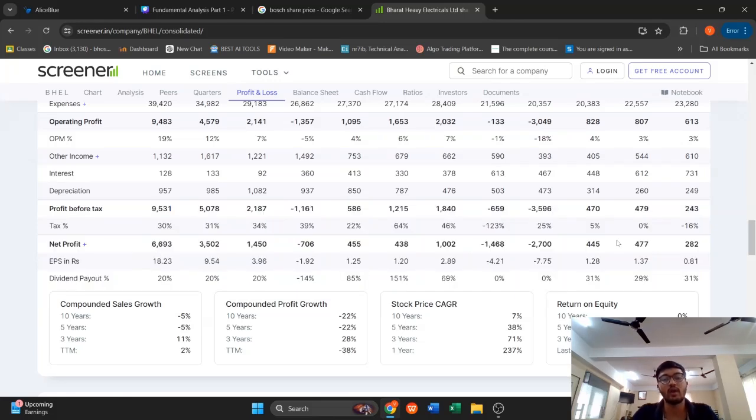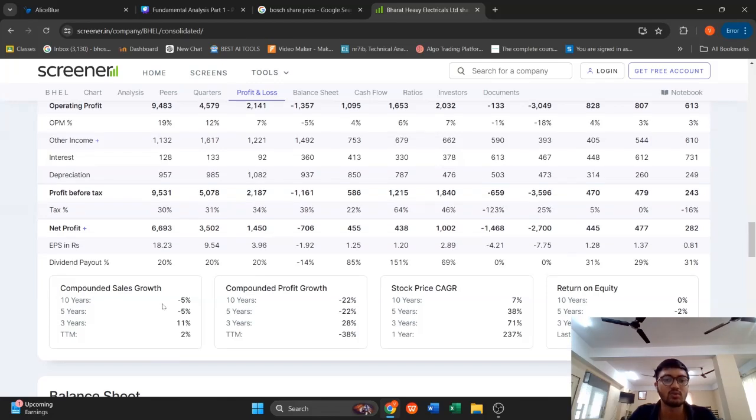So why is it happening? You need to delve deep into the data, but just looking at these metrics, you can tell that you don't have to look into the company any further, because the company is not able to generate enough profits, and on the flip side, the profits are decreasing. And the compound sales growth is -5%.